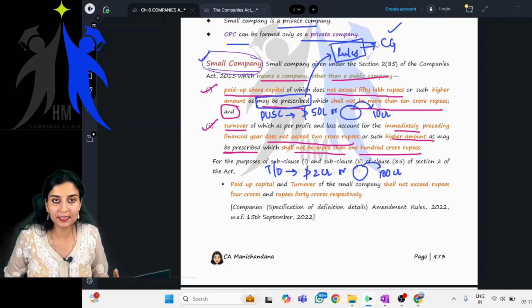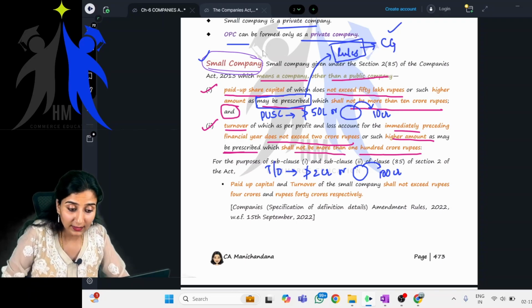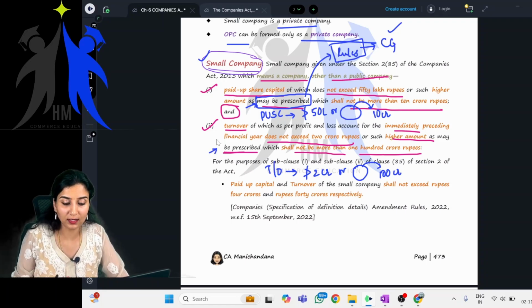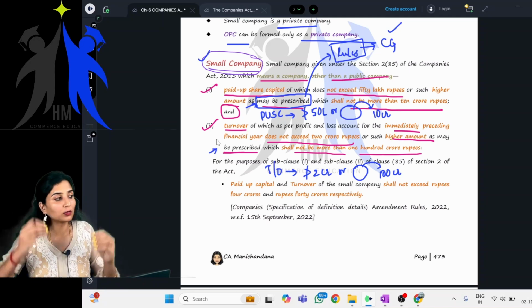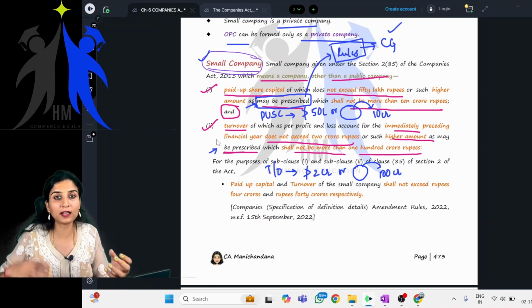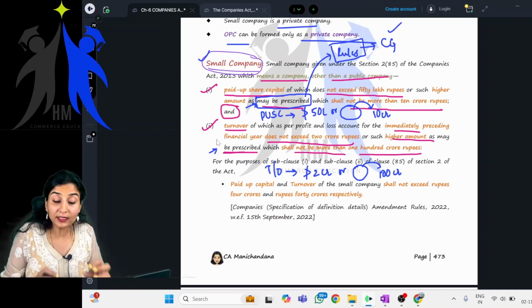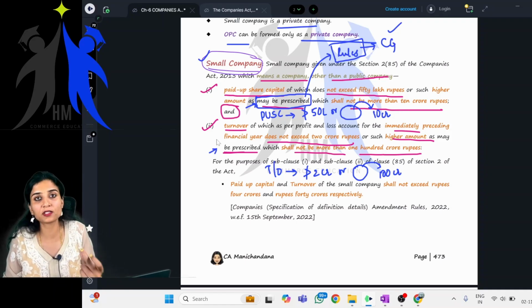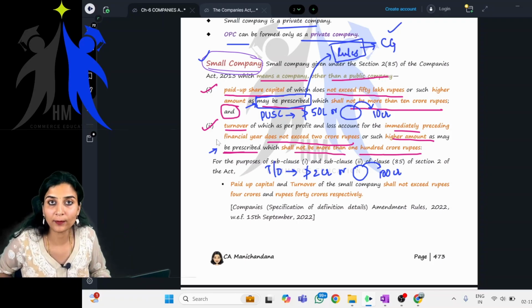So in this Companies Act, in so many places you will see "as may be prescribed." Why have they done this? If this provision is not inserted, then it is very difficult to amend the act. For amending the act, you have to go to Lok Sabha, Rajya Sabha, the ruling party, the opposition party, everything. It's very difficult. But when there are rules, it's very easy for the central government. It's just one notification, and they'll pass the rules, and those rules will be applicable to you all.